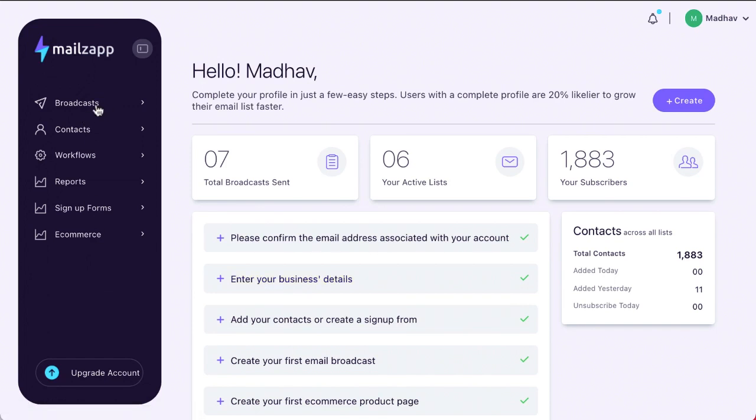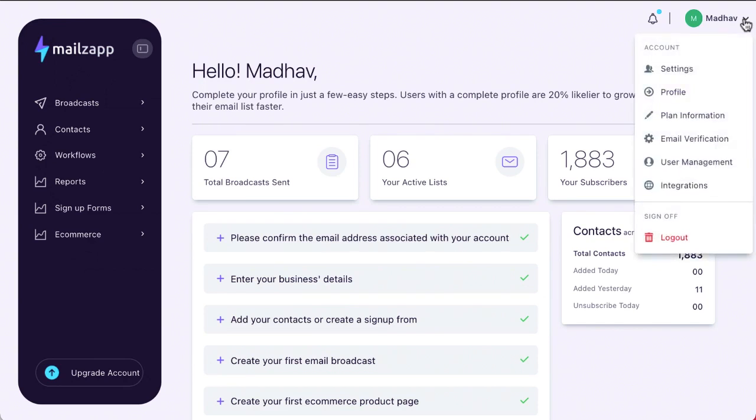Okay, so let's dive straight in. A few terms to explain just before. A message going out, or an email message, is called a broadcast, and a subscriber is a contact. Then there are workflows, which capture automation. Then there are reports, because this has a very powerful analytics system in the background, and it provides reports, which is obviously also the same data the AI uses to optimize your campaigns. There are custom sign-up forms that you can use, and e-commerce.